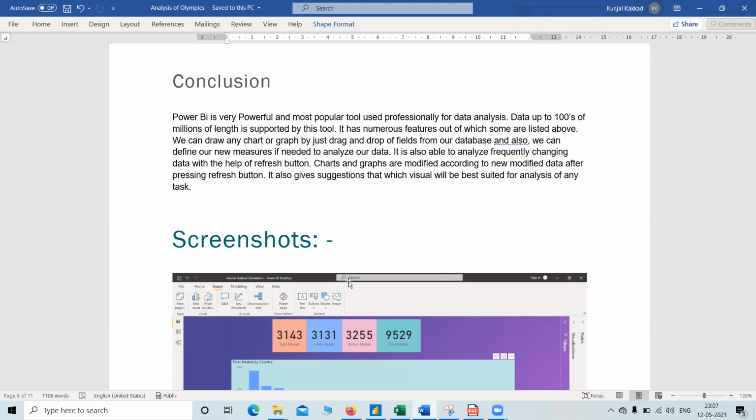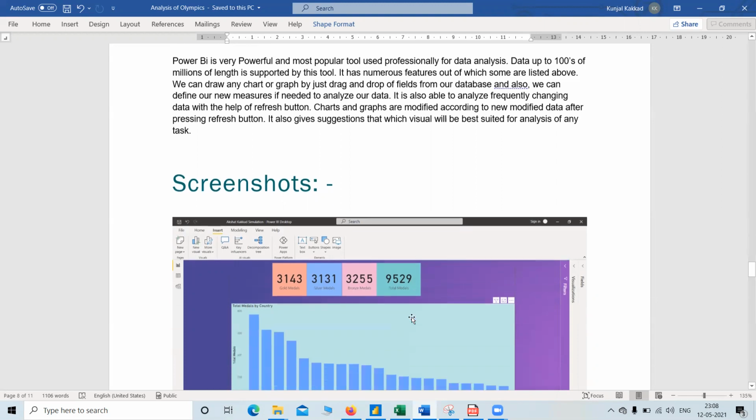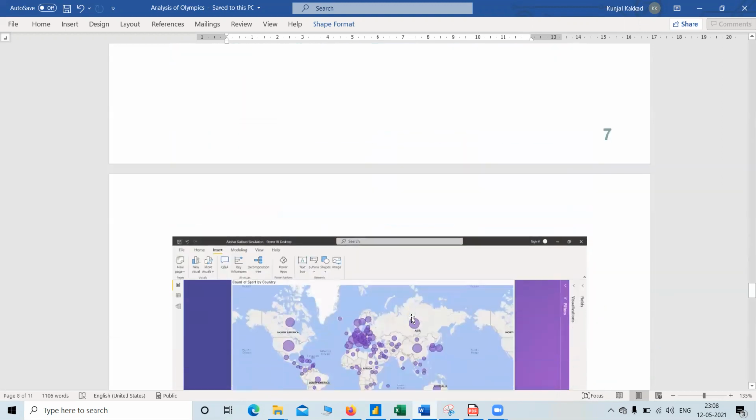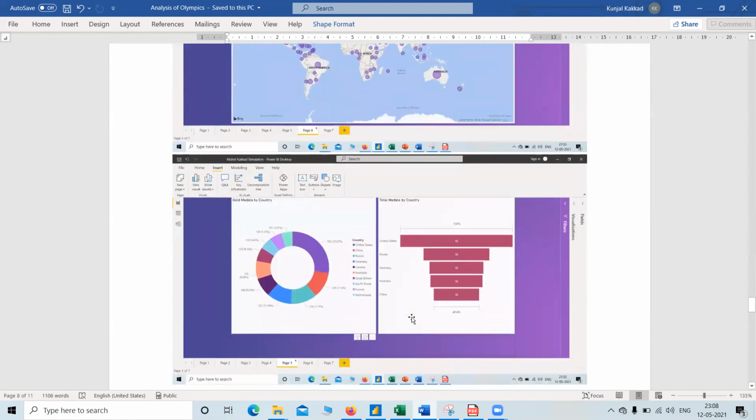We can draw any chart and graph by just dragging and dropping the fields from our database, and we can also define new measures if needed to analyze the data. Charts and graphs are modified according to the modified data after pressing the refresh button if we have a live database. We can also get suggestions from Power BI with the AI and with the help of question and answers. Now, these are the screenshots attached for the simulation that was performed.